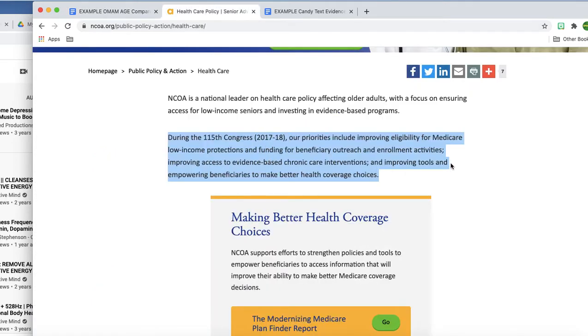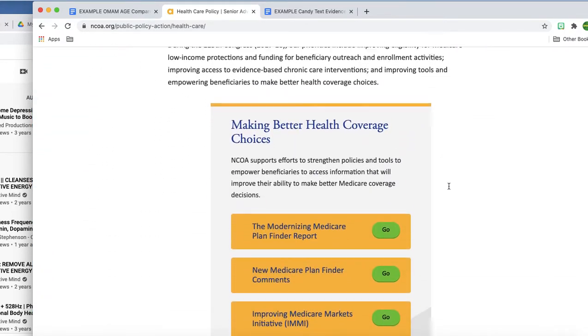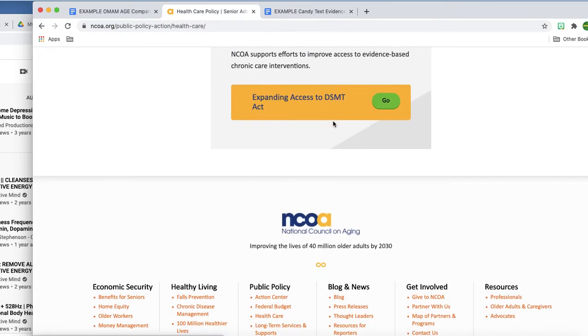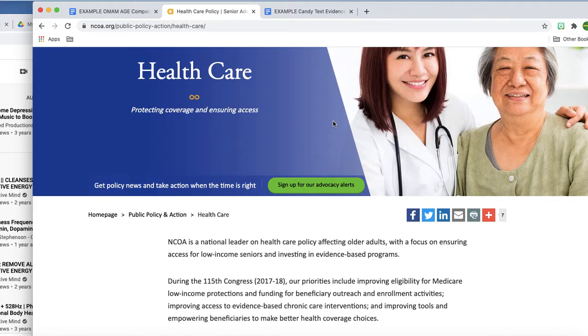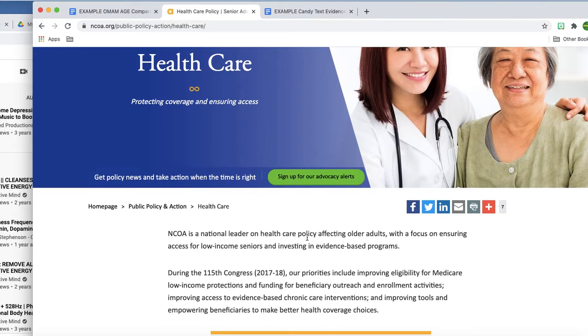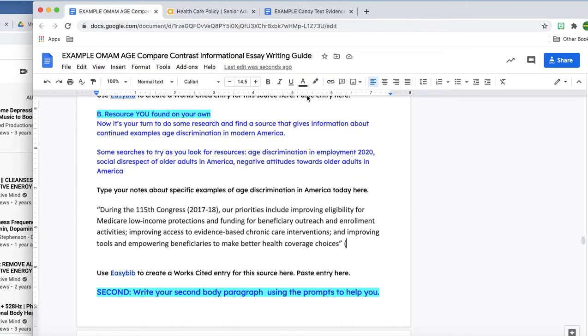So let's see if this has a specific author, because you're always going to use the author's last name. I'm scrolling down, looking for the name of a specific individual. Looks like there isn't a specific individual. So what we will do is take the first word of the title of the article, healthcare. So we'll take the word health and make that the first word of our citation. Since it's part of a title, I have to italicize it, just like that.